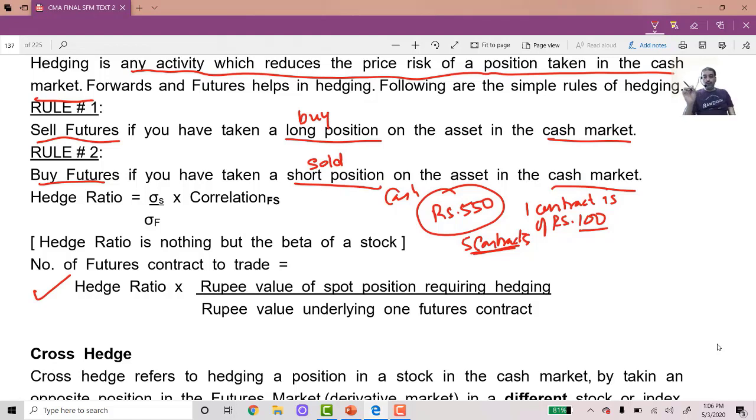Hedge ratio into rupee value. Hedge ratio is normally given to you. That is nothing but the beta. Hedge ratio is nothing but the beta of this one. Okay, so these are the things that I want you to learn before we actually start with the problems. Any difficulty? Shall we come to the classwork?